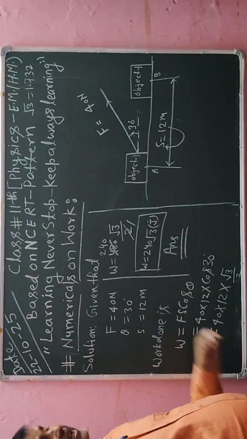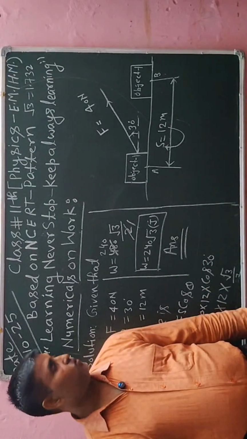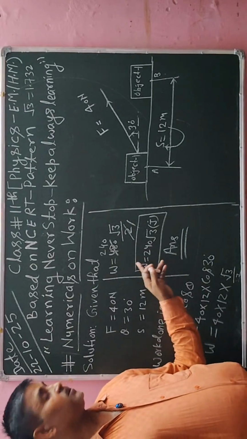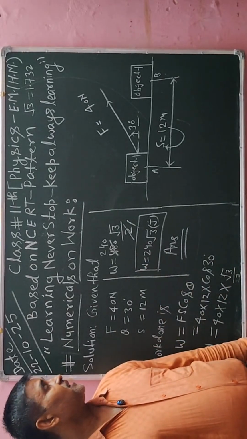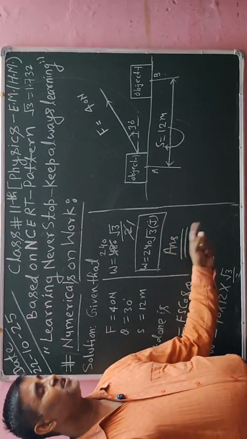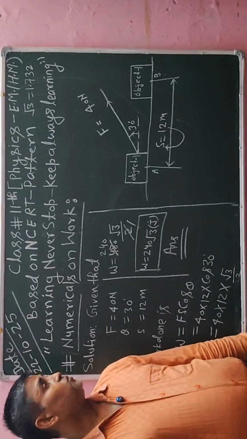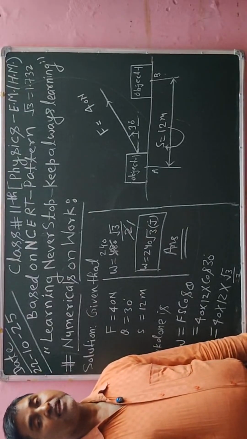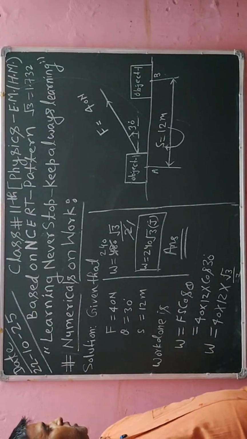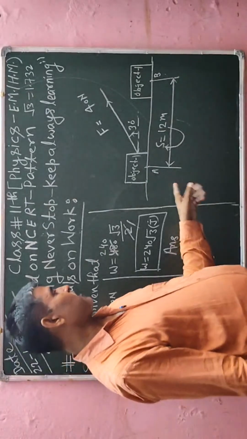Okay, so work has two units. One is the joule or Newton meter, and the second is 10 to the power 7 erg. Each and every student has to know about the unit of work. There are two: one in the MKS system and one in the CGS system. In the MKS system it is joule or Newton into meter, and in CGS it is 10 to the power 7 erg. So after simplification I can get it. Now this is the required solution of the question, and its diagram is already available here.